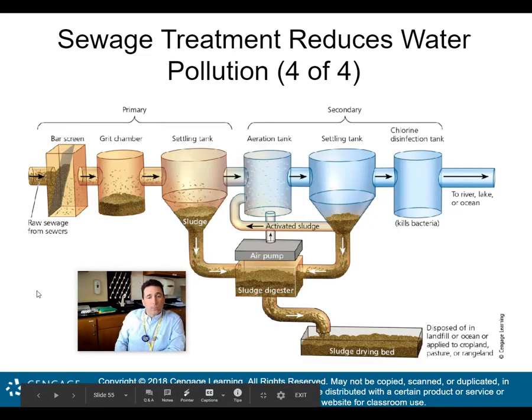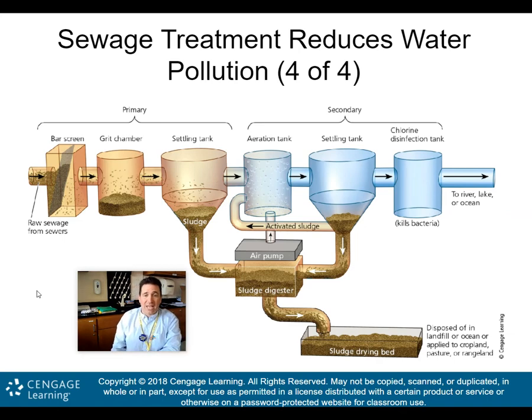Here is your sewage system. This is, again, sort of what we have here in Ardsley. This is what would come from a sewage plant, a plant that treats sewage. And again, here's your primary and your secondary. So here comes the raw sewage from the sewers into this bar screen, which will filter out a lot of the heavy sewage, which will stay here. Then you have your grit chamber, which, with gravity, gets out more of the grit.